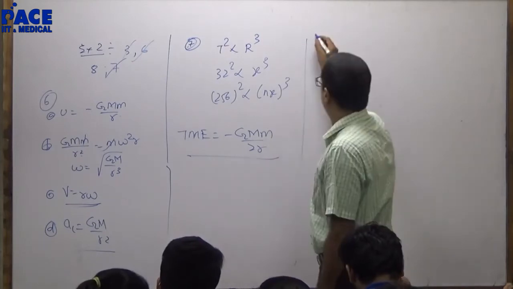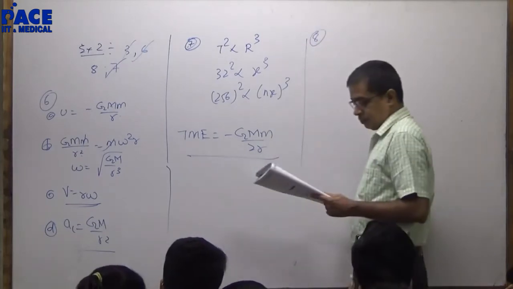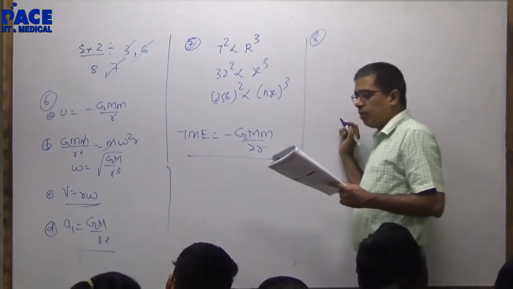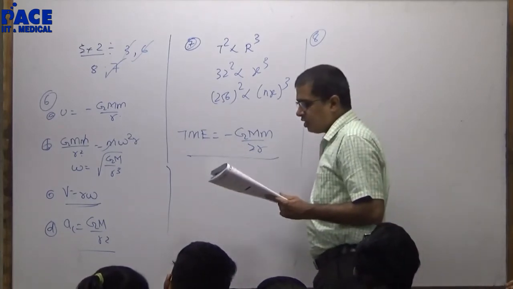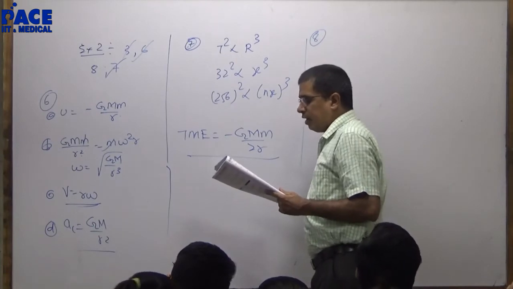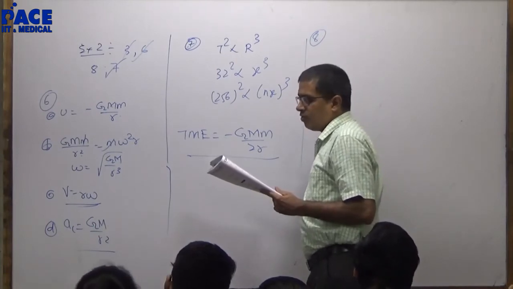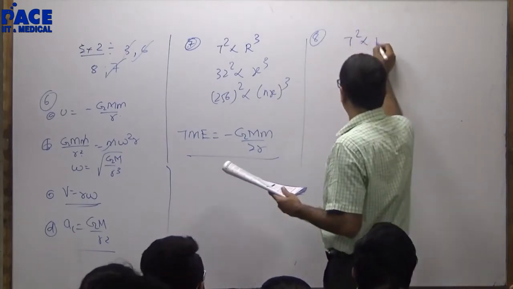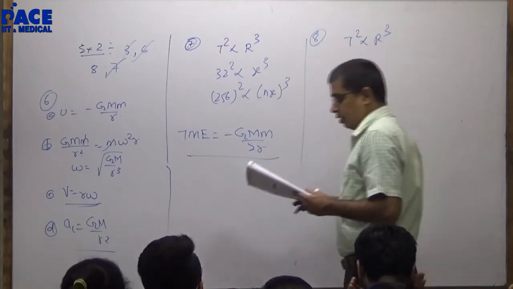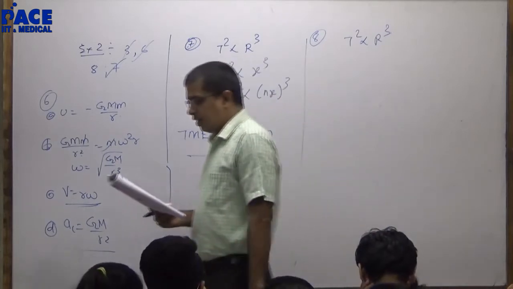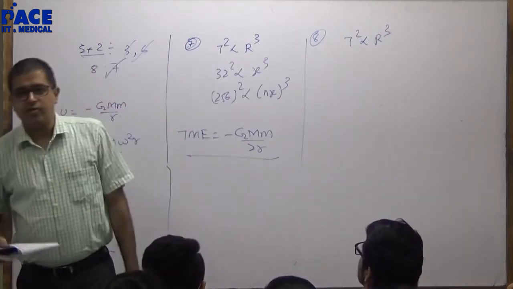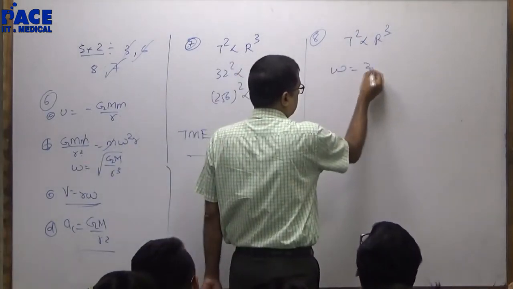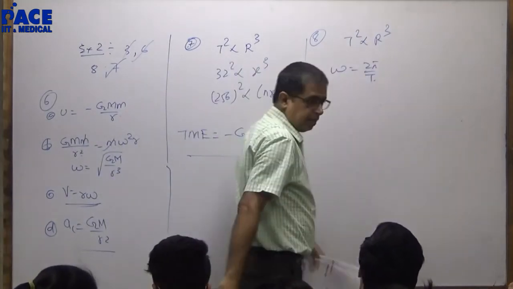Question number 8. Two satellites S1 and S2 of equal masses revolve in the same sense around a heavy planet in coplanar circular orbits of radius r and 4r. What can be the doubt here? T square directly proportional to r cube is very easy. 8th one, ratio of the period of revolution. If you give me T, I'll give you omega, 2 pi by T.